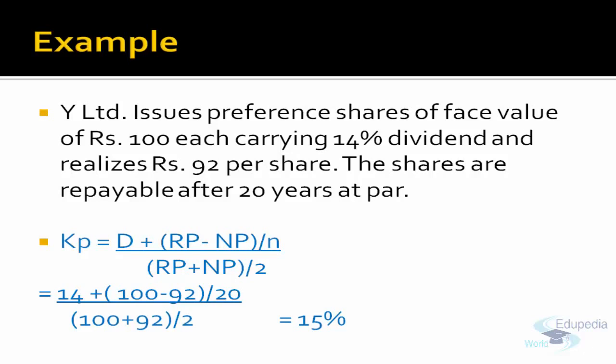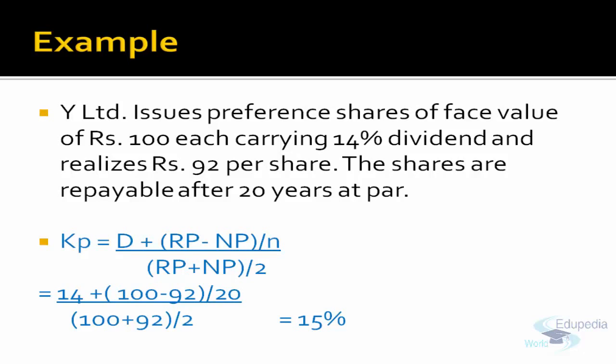That is the net realizable value. 100 is the face value. So 14% of 100 is 14, plus how much you have to redeem, 100. It doesn't matter how much you have actually realized. Nowhere is it written what the redemption value is, so it will be redeemed at par. That means the redemption value is 100.